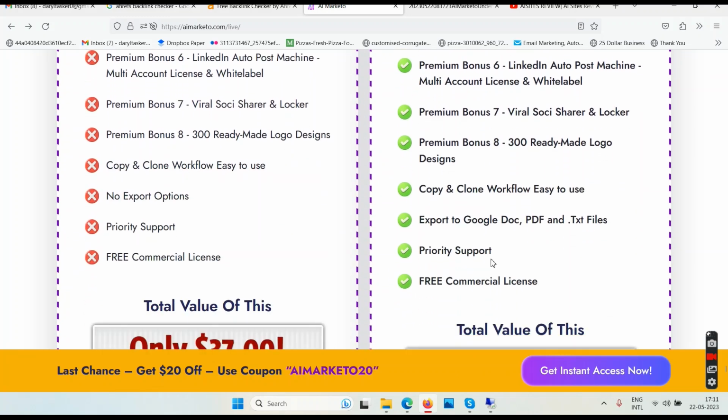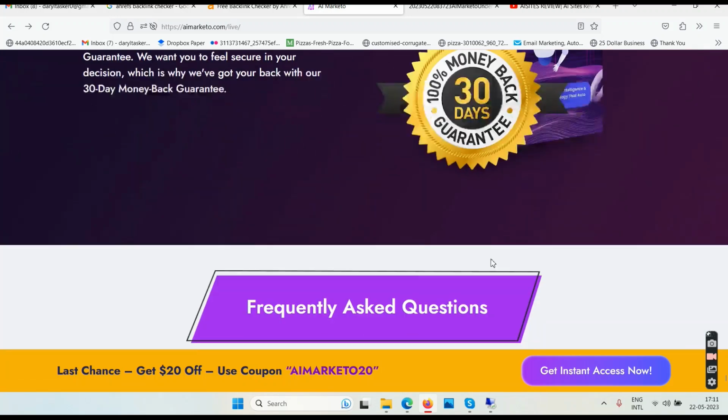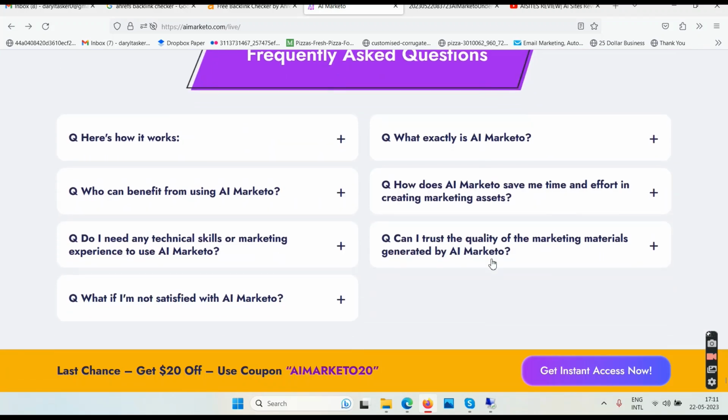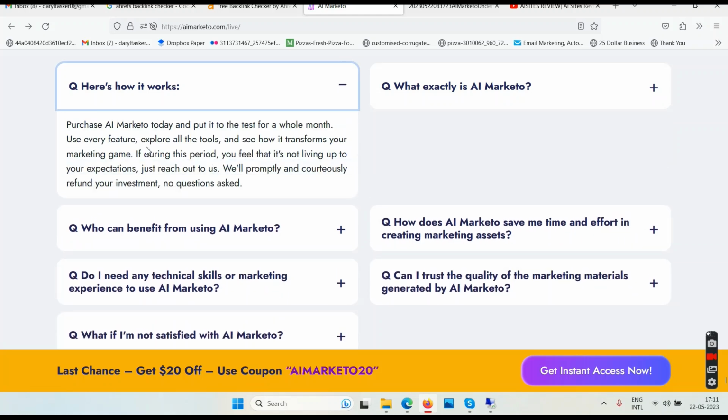So probably you will have to spend $67 if you want to buy this after watching the demo video. They have a 30-day money back guarantee as per their claim. How it works: purchase it and put it to the test for a whole month, blah blah blah.